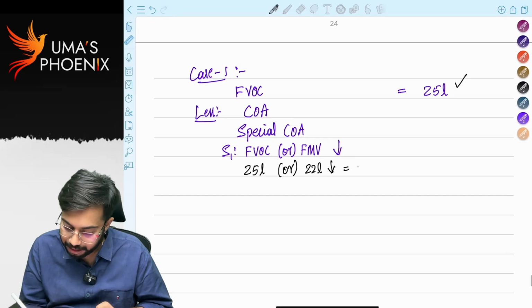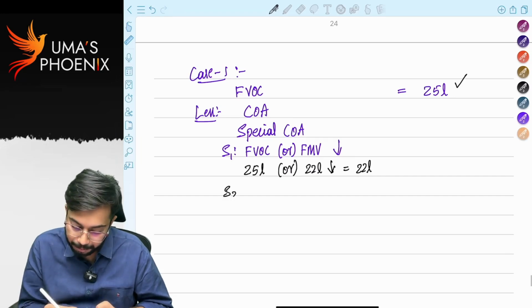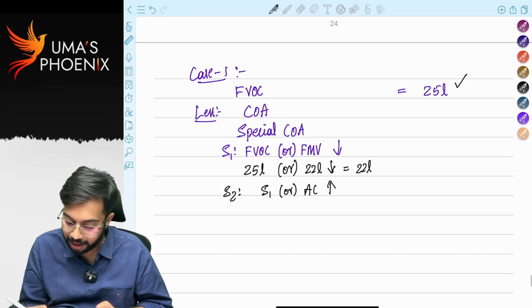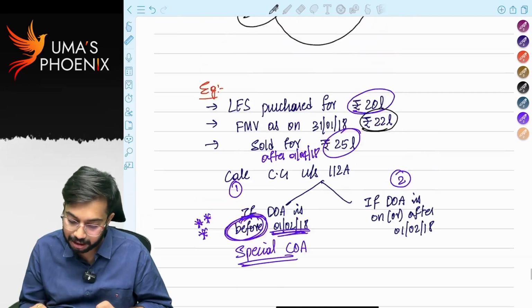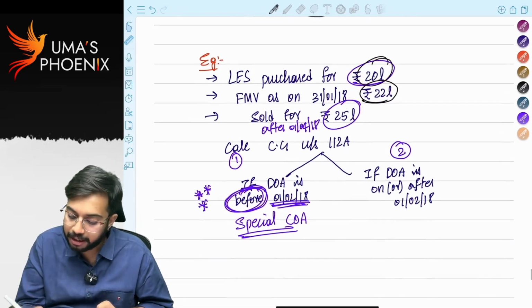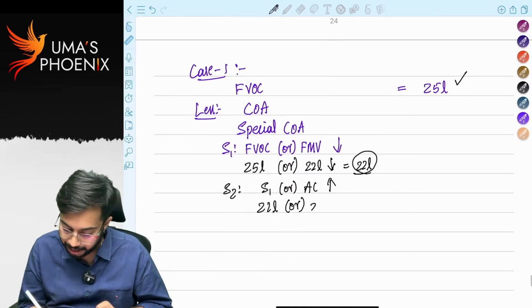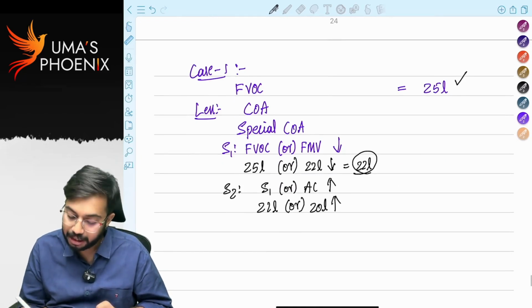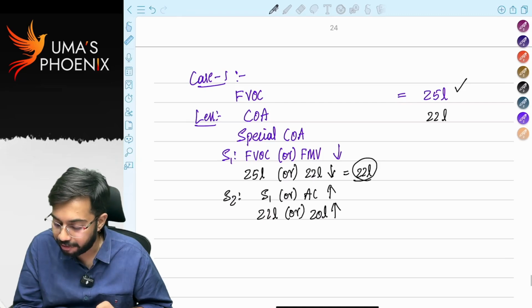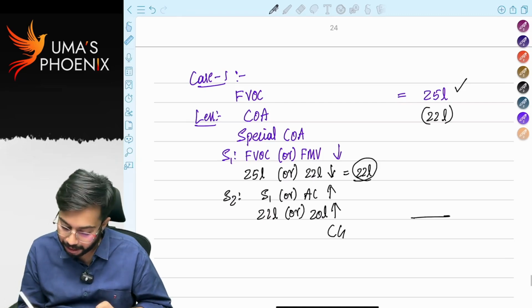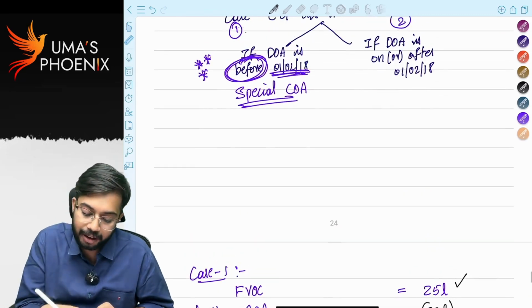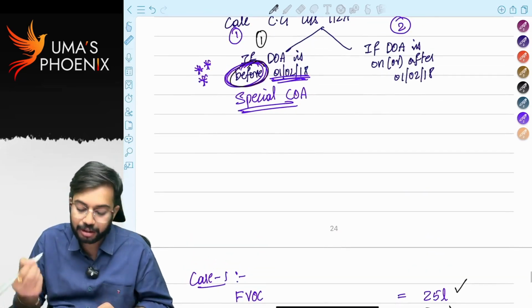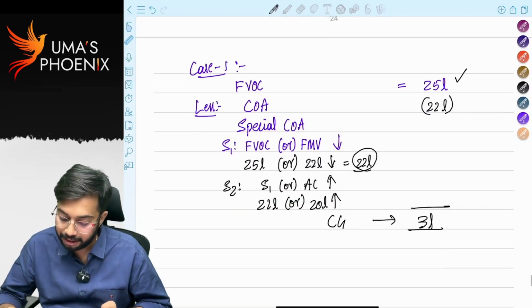Whichever is lower means 22 lakhs. Step 2, result of step 1 or actual cost, whichever is higher. Result of step 1 is 22 lakhs. Actual cost is 20 lakhs, as they were purchased for 20 lakhs. Whichever is higher means 22 lakhs. So cost of acquisition is 22 lakhs and capital gains are 3 lakhs. This is the first case. If date of acquisition is before 1st February 2018, then capital gains are 3 lakhs.